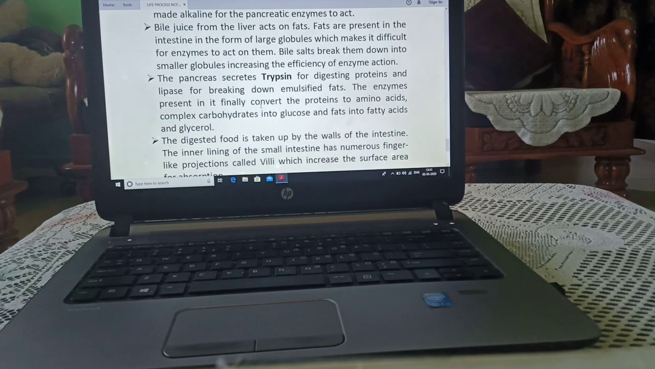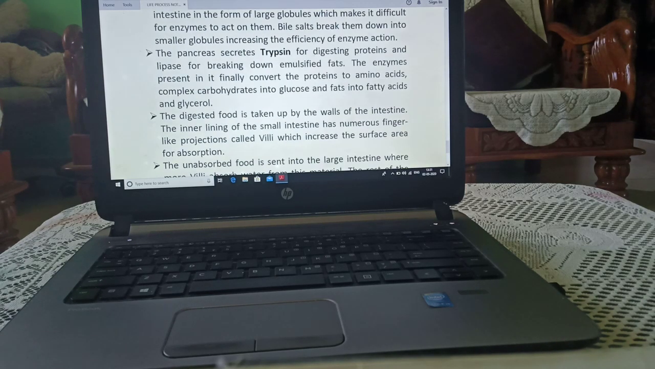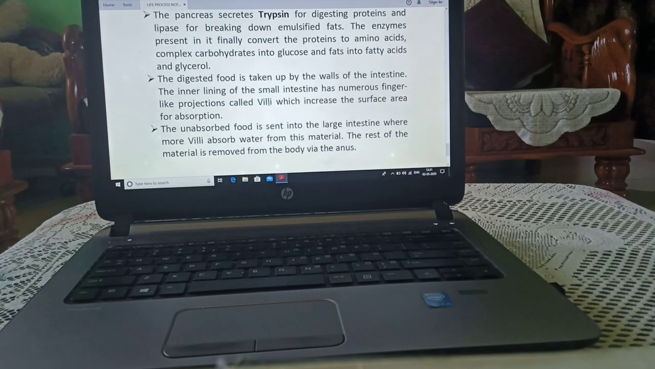The pancreas secretes trypsin for digesting proteins and lipase for breaking down emulsified fats. The enzymes present in it finally convert proteins to amino acids, carbohydrates to glucose, and fats to fatty acids and glycerol. The digested food is taken up by the walls of the intestine.